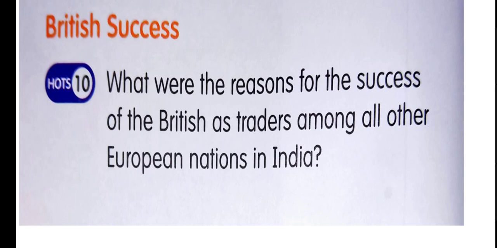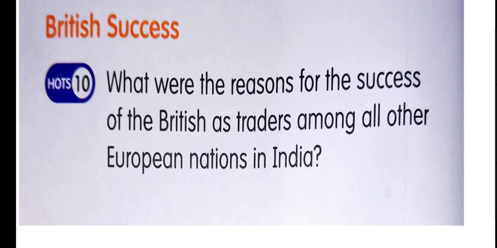Now come to question number 10. What were the reasons for the success of British as traders among all the other European nations in India? So you can listen to the answers carefully so that you can match it. The British had more money and resources to spend because of their success in trade.